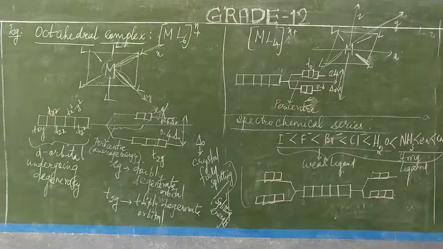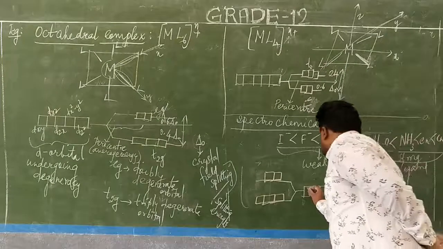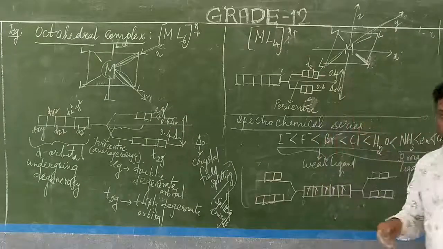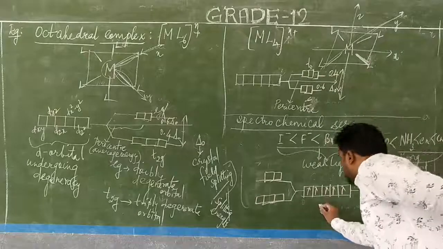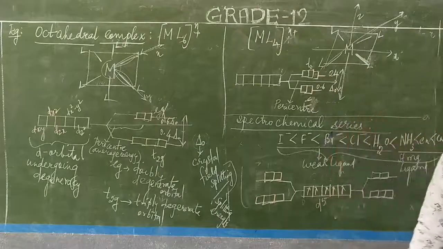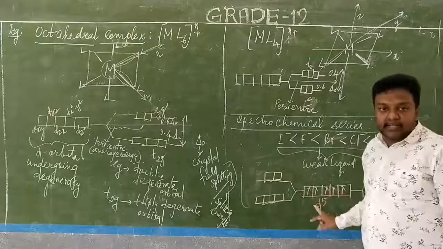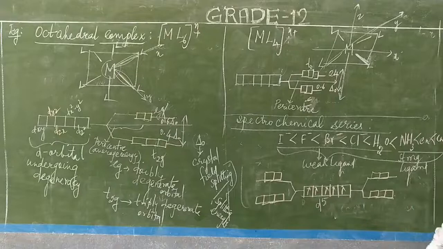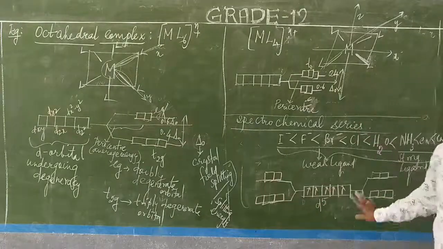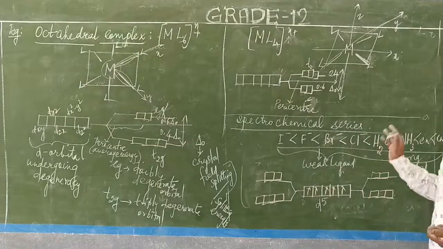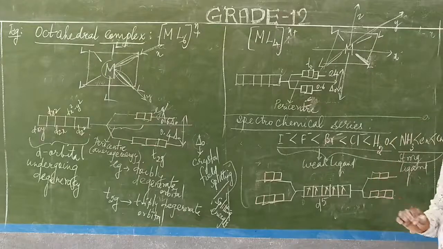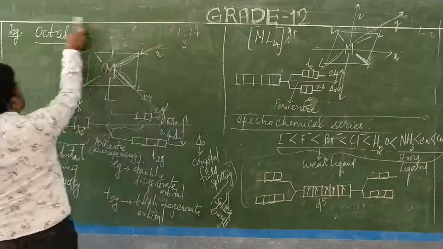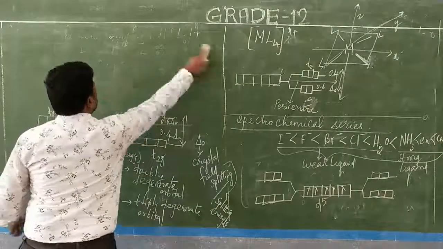This is very important, it is for the last examination. Now I am mentioning 5 electrons, d5, 5 electrons are there. The d orbitals of the octahedral complex have split like this. Once it splits, there are two conditions possible. What are the conditions? We will see now.